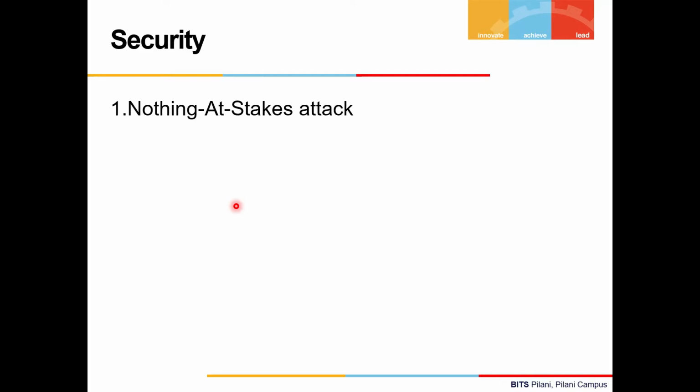Now, after this discussion of these protocols, let's discuss some of the security issues that proof of stake might be facing, and how it can battle such issues. First, the nothing at stake attack. We all know that block generation consumes negligible resources and energy, which may motivate malicious participants to create different forks, which is known as the nothing at stake attack. But there are protocols which can confiscate the stake deposit in such behavior.